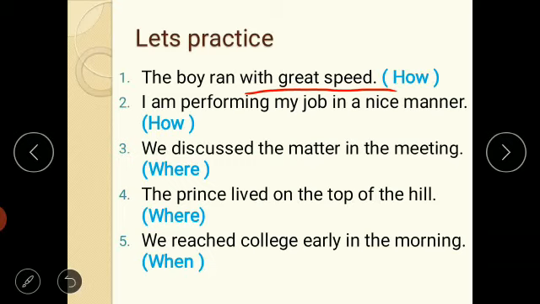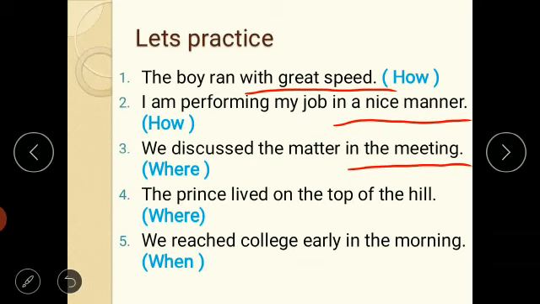Sentence number 2. I am performing my job in a nice manner. How am I performing my job? In a nice manner. In a nice manner is the adverb phrase. Sentence number 3. We discussed the matter in the meeting. Where did we discuss the matter? In the meeting. So in the meeting is the adverb phrase.